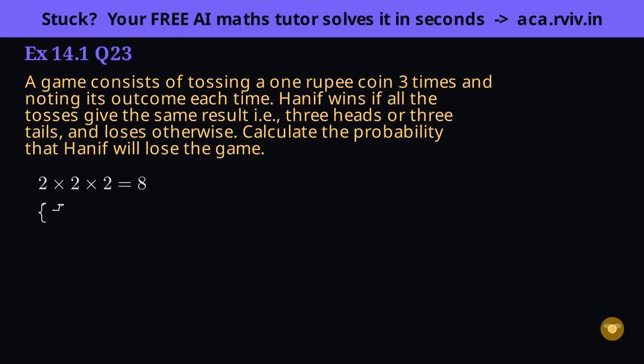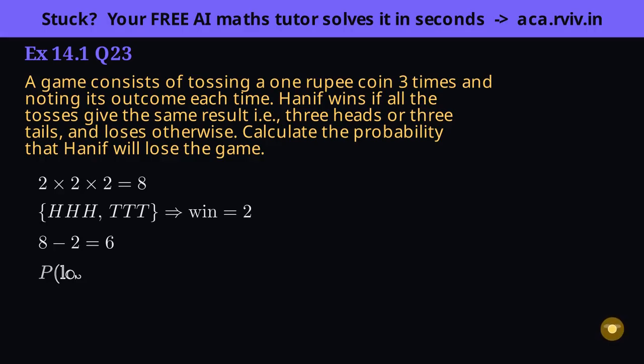Now think about winning, because it's the smaller, tidier set. Hanif wins only when all 3 match, that's HHH or TTT, just 2 outcomes. Far easier to spot than the losses. Losing is simply everything that isn't a win, so 8 total minus 2 wins leaves 6 losing outcomes. This is the complement in action. Count the small side, subtract.